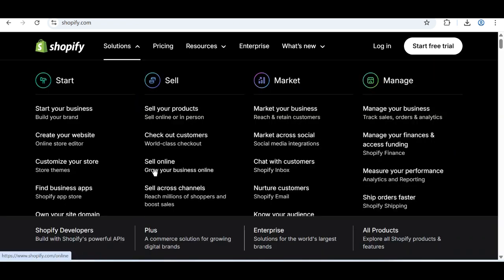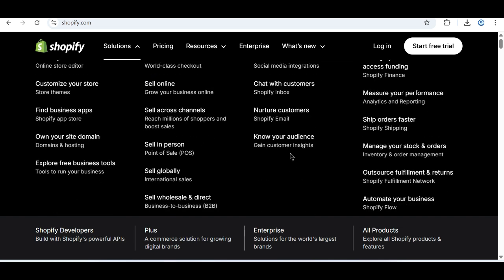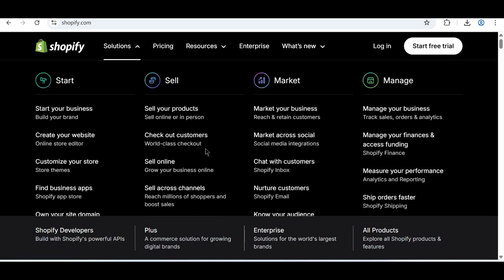Also, let's explore the pricing sections. If you come here, you can sell online and sell across channels. You can market your businesses across social media. You can chat with the customers, know your audience, measure your performance, and sell wholesale or direct. Also explore free business tools. You can own your site domain, as I was saying. Now let's see the pricing sections of this platform.